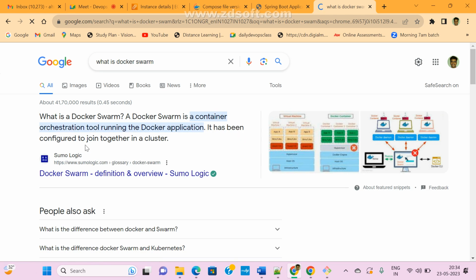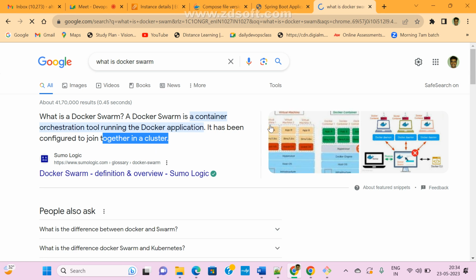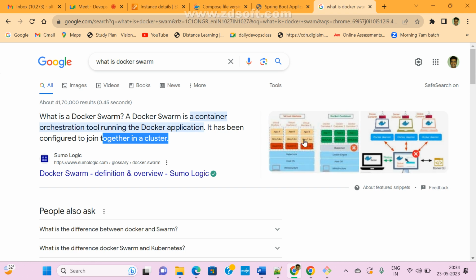It has been configured to join together within the cluster. Same like Kubernetes, but in Kubernetes we can see many features. But if you come to Docker Swarm, only limited features are available. So Docker Swarm's advanced version is Kubernetes only. Clear, guys?